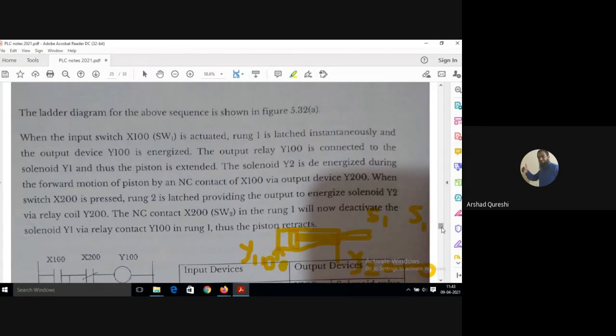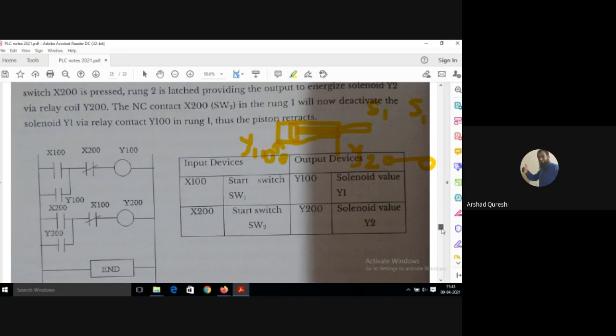The solenoid Y2 is de-energized during the forward motion of the piston by a normally closed contact of X100. X100 has two contacts, one normally open and the other, in rung 2, normally closed. You can see here in the circuit.